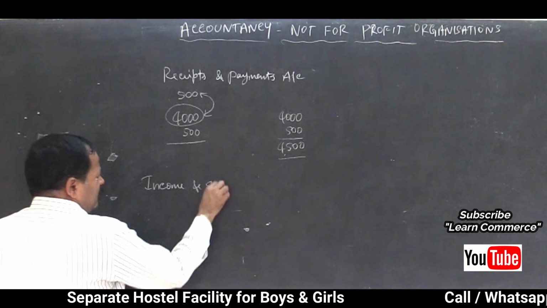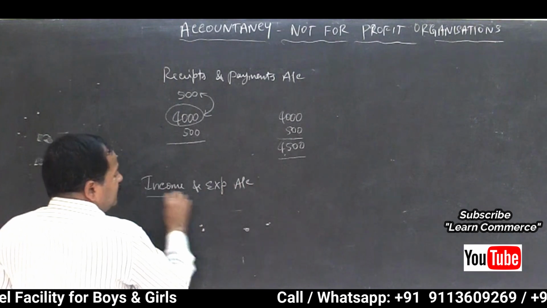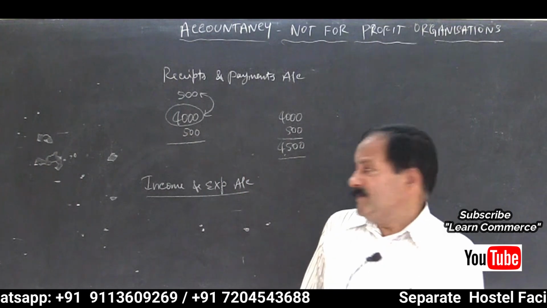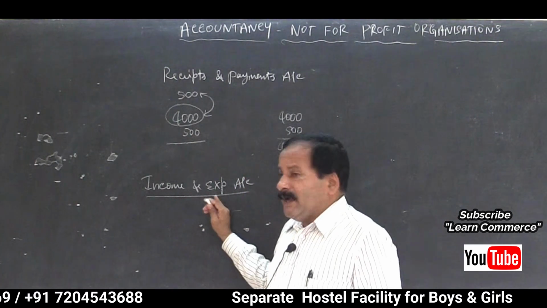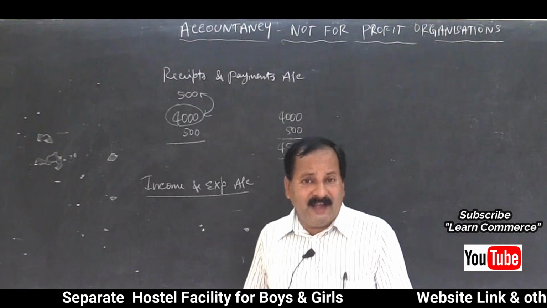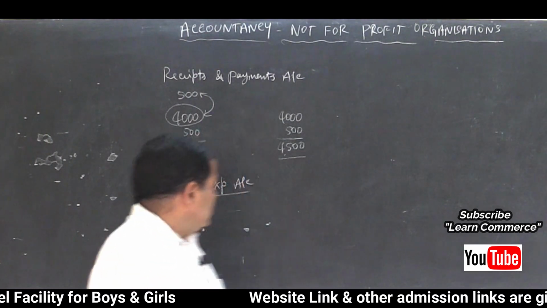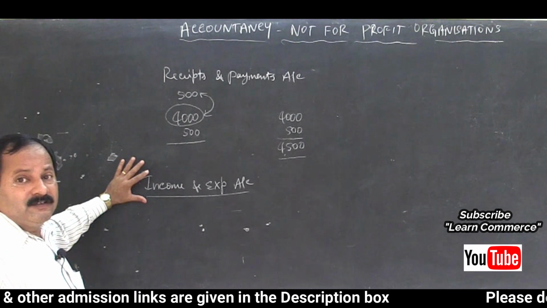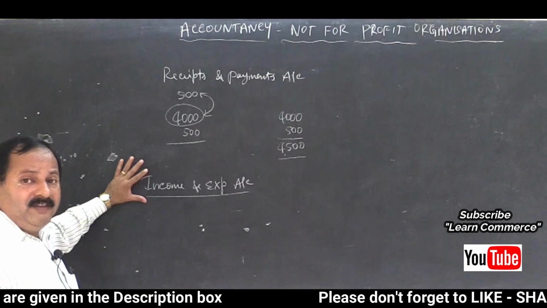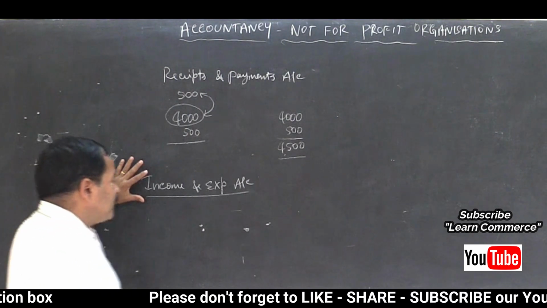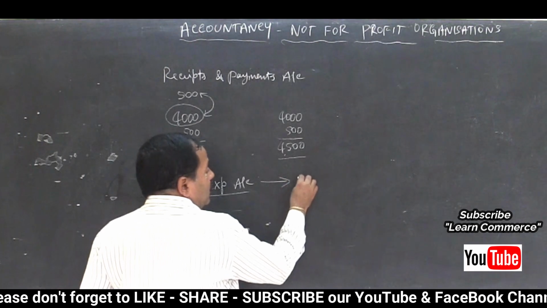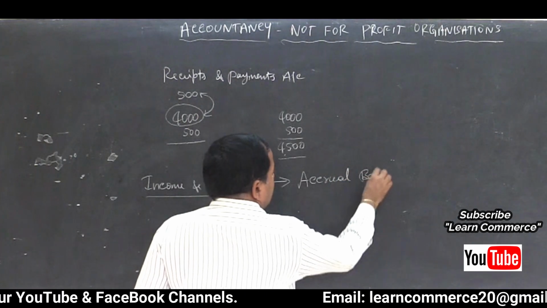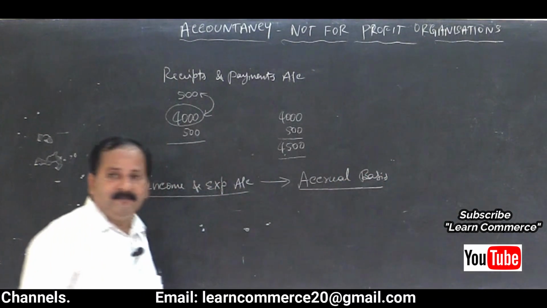Now let us know about income and expenditure account. It is an account which includes the income received and expenses paid. So whatever amount we receive or which is receivable, that is accrued, all these will be taken into consideration because income and expenditure account is written on accrual basis of accounting, and not cash basis of accounting.